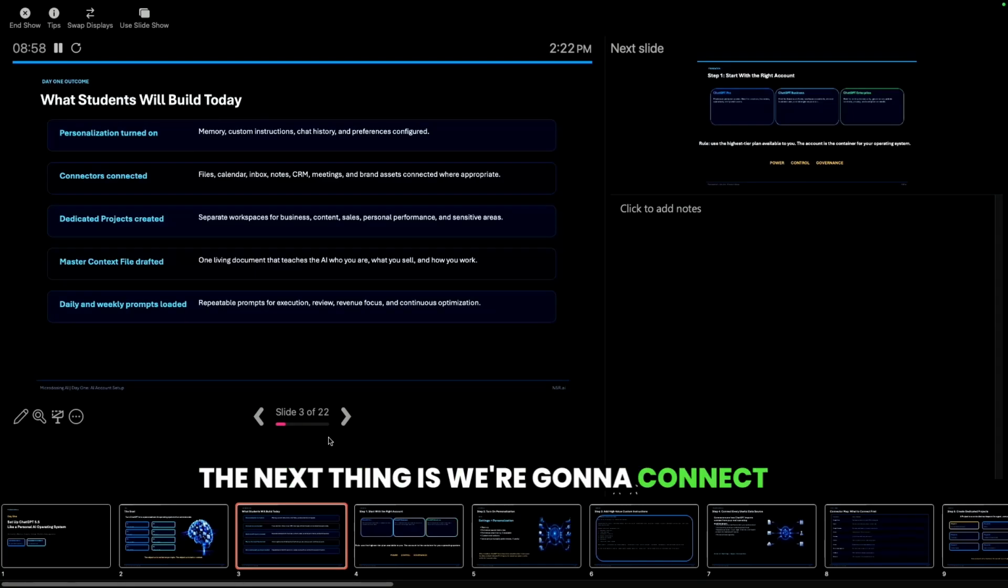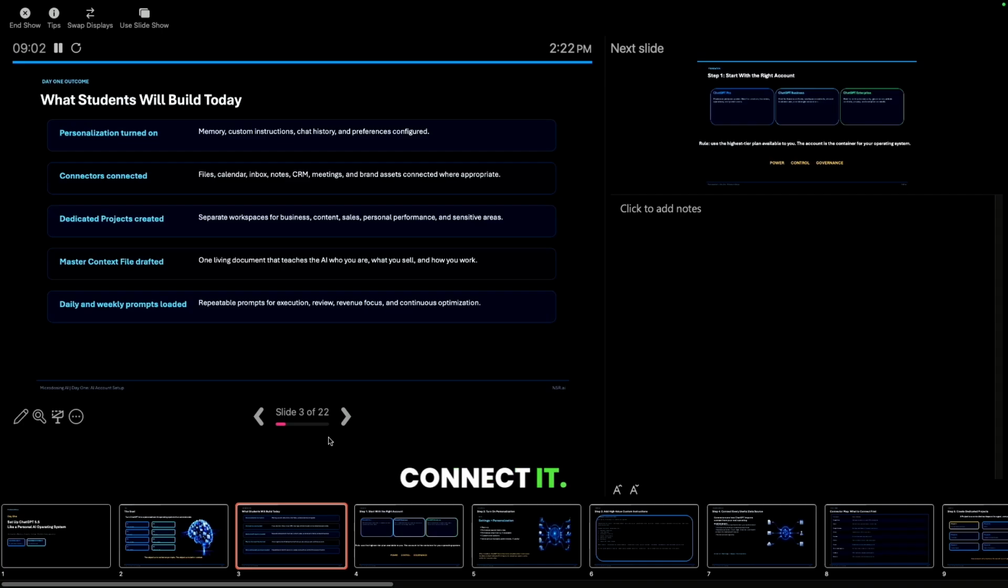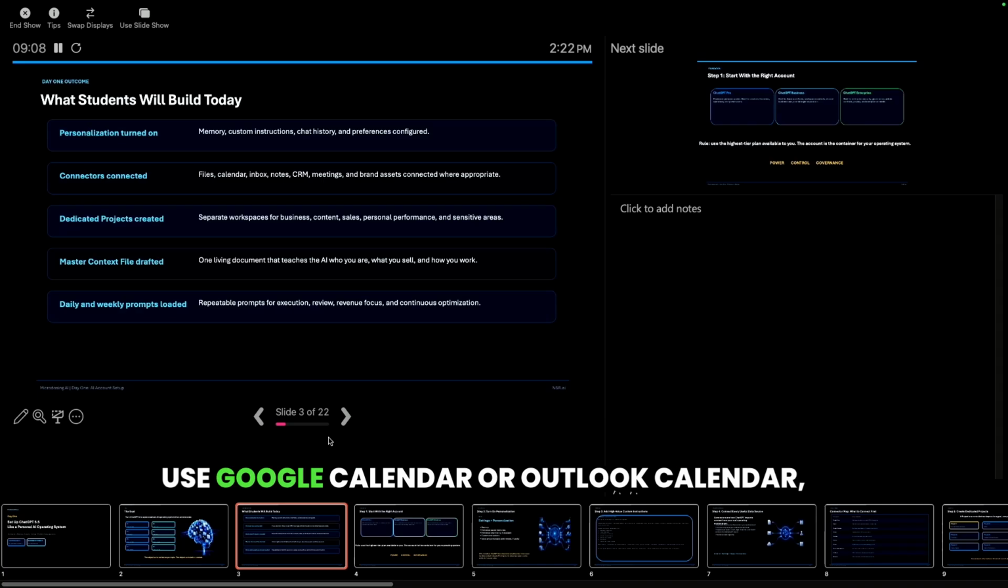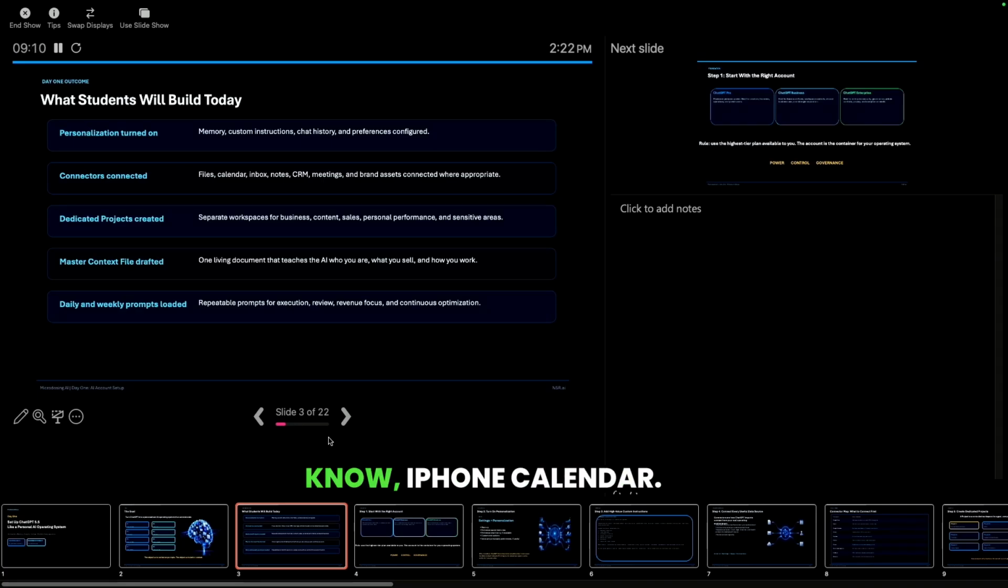The next thing is we're going to connect all of the data sources you already have. So if you have a CRM, we're going to connect it. Use email. Let's say it's Gmail. We're going to connect it. Use Outlook. We're going to connect it. Use Google Calendar or Outlook Calendar, iPhone Calendar.